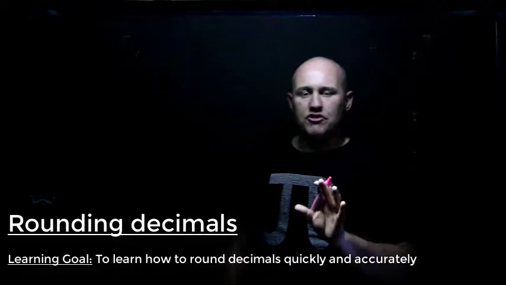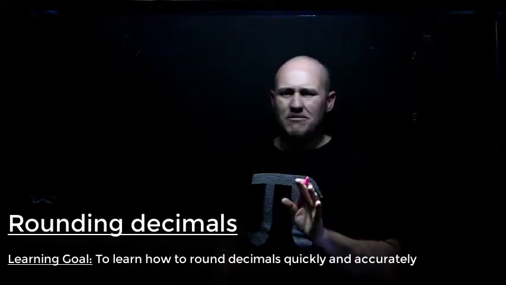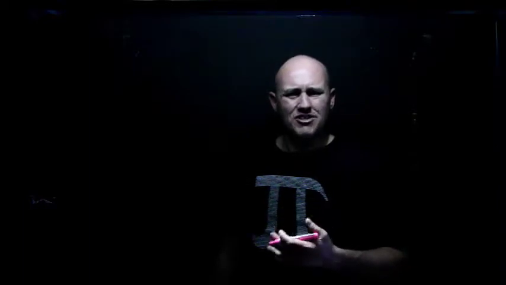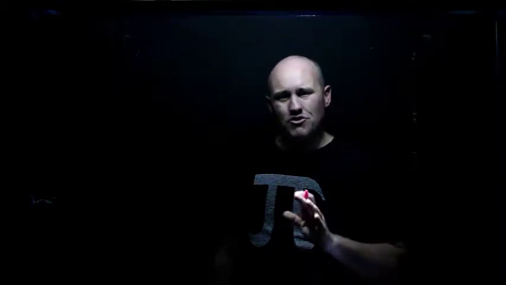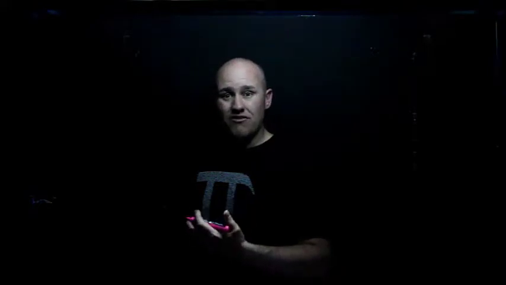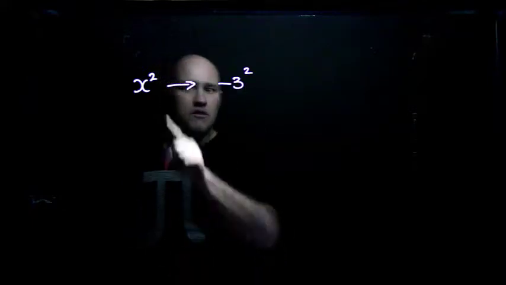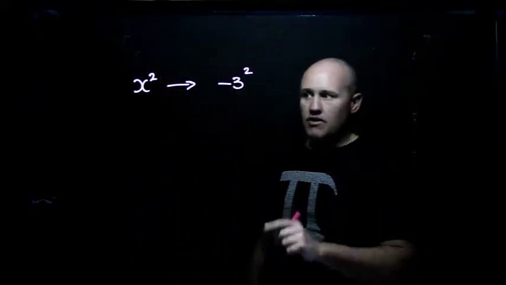A very quick one just on squaring negative numbers. Such an important skill that still seems to be a thing that people make mistakes on in year 10, 11 and 12. Just want to make sure that you get it right. So when you're asked to do some substitution or basic calculations in a lot of the year 10, 11, 12 subjects, you're going to end up with something that goes from being x squared to being now a negative number squared. And this is the common interpretation of that negative number squared.